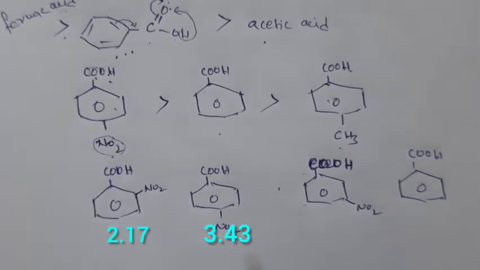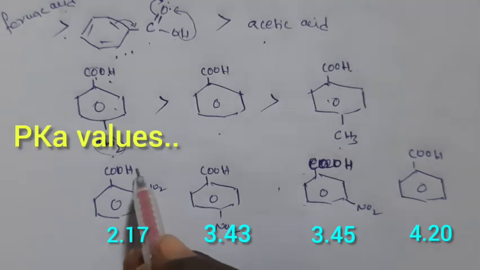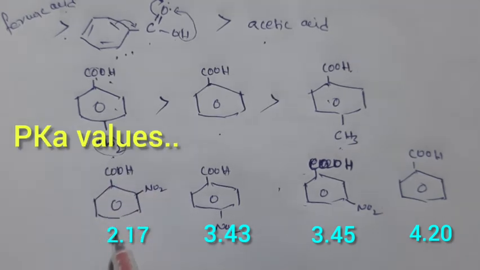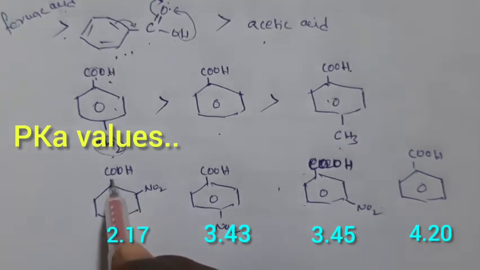So which is having more acidic nature here? That means the ortho nitro group is more acidic than the remaining others, because pulling of electrons towards this nitrogen is easy, since it is nearer to this one.